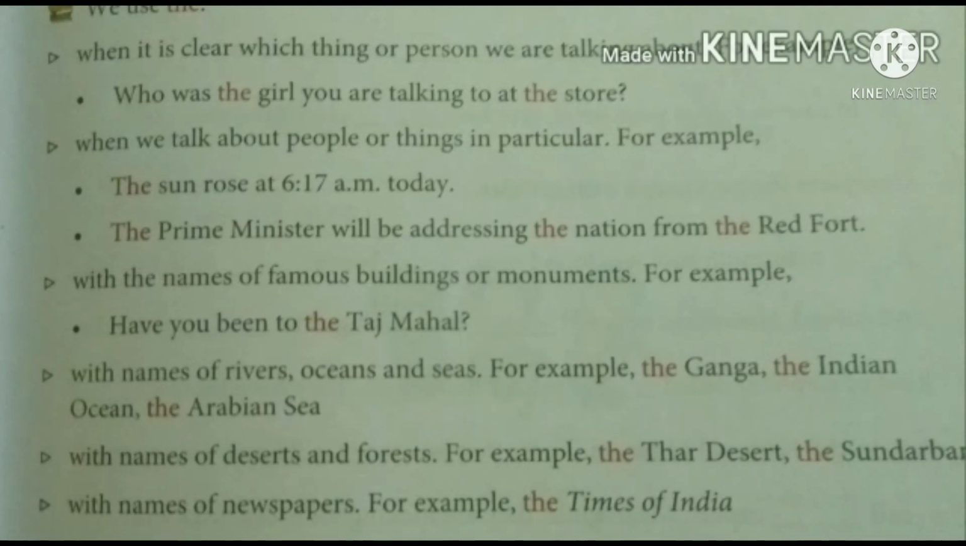Next point is with names of deserts and forests. For example, the Thar Desert, the Sundarbans. Next point, with names of newspapers. For example, the Times of India. Next point, with names of trains. For example, the Rajdhani Express,